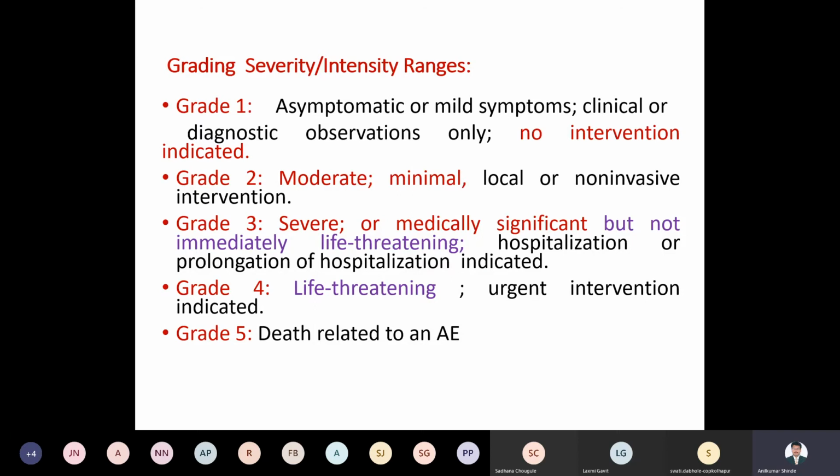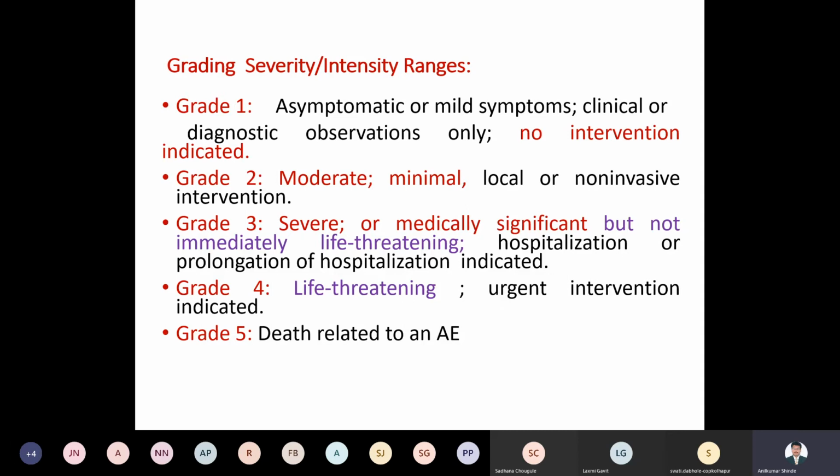Then grade 3 is severe. A severe adverse event is possible, which may be severe or medically significant, but not immediately life-threatening. It is severe, but it will not cause the death of the person, right? Hospitalization or prolonged hospitalization will be indicated. So in that case, the patient should be hospitalized to treat that disease. So grade 3 is severe and medically significant, but not life-threatening.